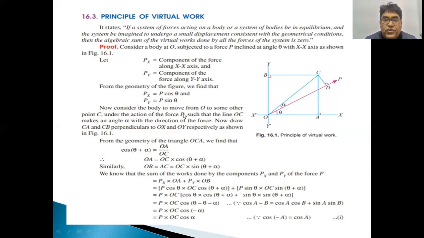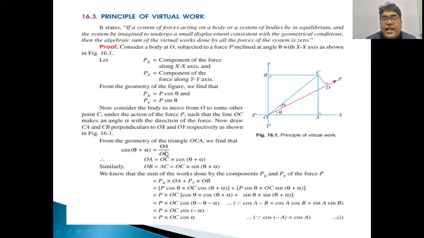Now consider the body to move from O to some other point C. Assume that the force is applied in the direction of OD and let the body move from O to point C. This is the final displacement, and this OC makes an angle of alpha degrees with OD. Now from the geometry of the figure, in the right angle triangle OAC, the total angle will be theta plus alpha, and cos of theta plus alpha is equal to base upon hypotenuse.